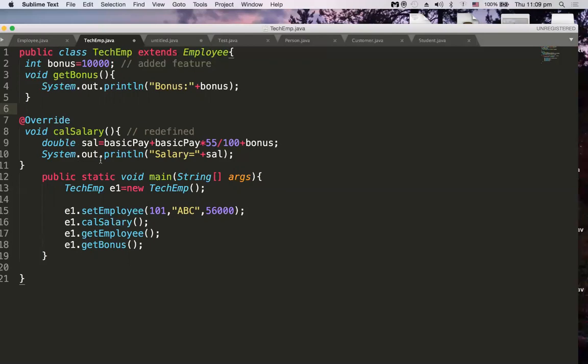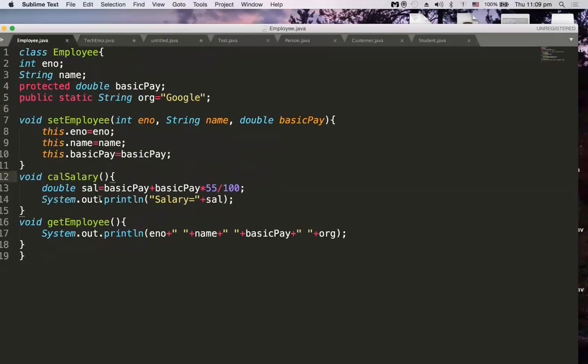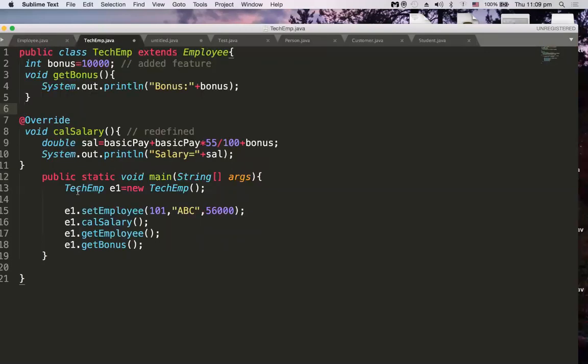So the definition of calSalary for this Employee will not be the same as for this particular TechnicalEmployee. So whatever we are doing here is redefining the parent class method.